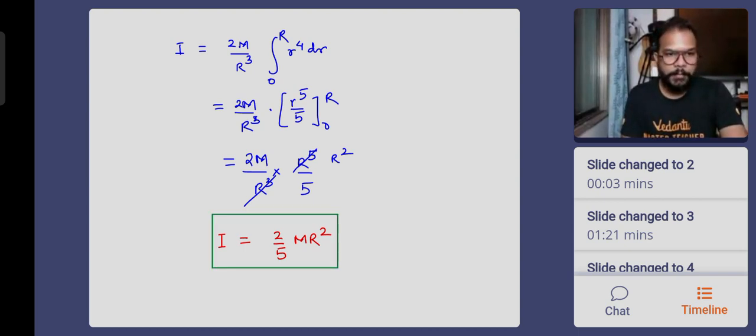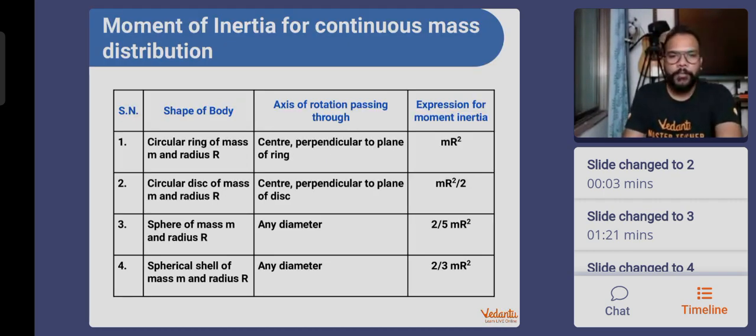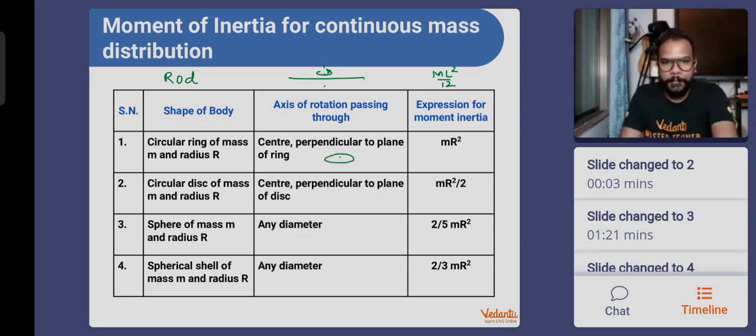Okay, very important one, in fact. This is what has happened so far. For a solid sphere, axis of rotation passing through one of the diameters. A quick recap. For a rod, axis of rotation passing through the center like this, moment of inertia is ml square by 12. If we speak about a circular ring, mr square, circular disc, mr square by 2, solid sphere, 2 by 5 mr square, hollow sphere, 2 by 3 mr square. For any diameter, the axis of rotation has been mentioned. That is very important.